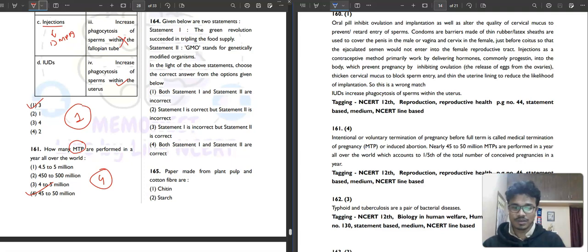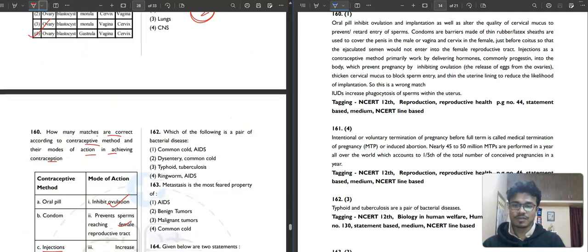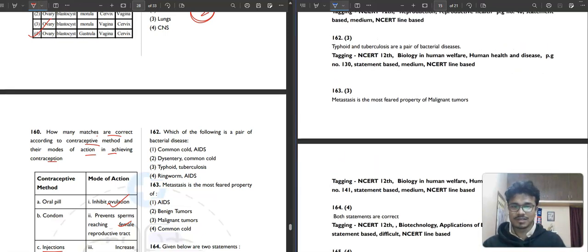Then question number 162. Which of the following is a pair of bacterial diseases? Common cold, rhinovirus, no. AIDS also virus. Dysentery and common cold. Bacterial dysentery is there, but common cold is a virus. Typhoid, tuberculosis, both are caused by bacteria: Salmonella typhi and Mycobacterium tuberculosis. This is the whole microbiology right here. Ringworm, AIDS, no. Ringworm is fungal, AIDS is a virus. So third option will be your correct answer.